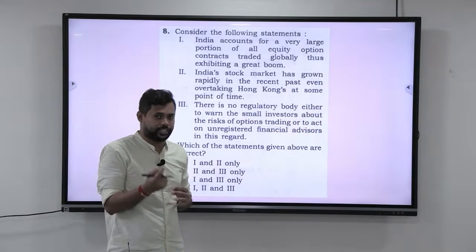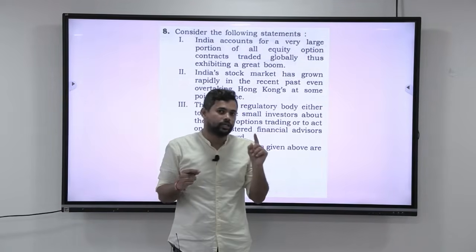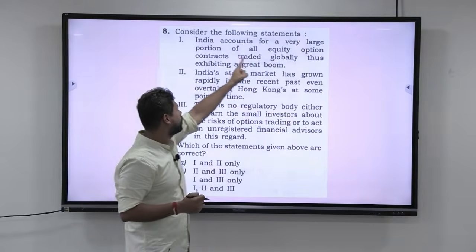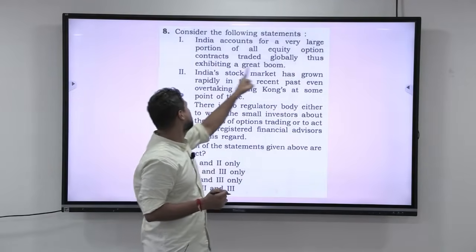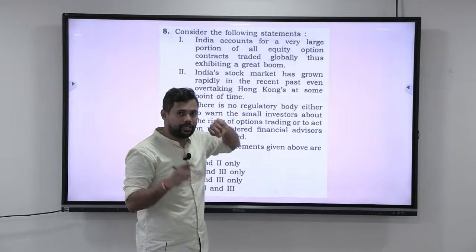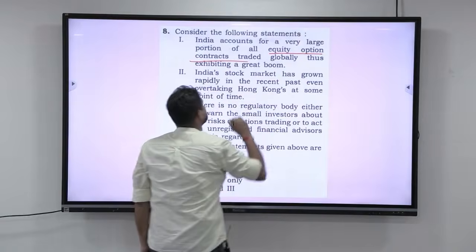Alright guys, now let us go to the next question. Again, this question is a trick played by UPSC. Look at this carefully. The moment you are reading the question, let us say, consider the following statements. India accounts for a very large portion of all equity option and contracts traded globally, thus exhibiting a great boom. Okay. Now, let us say you read that statement. Your mind was fixated only on this equity option and contracts.